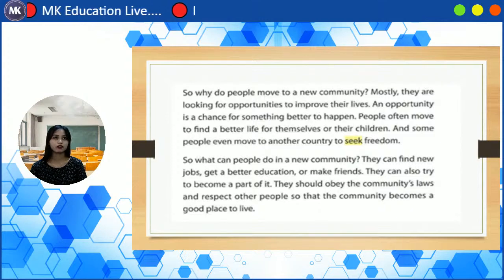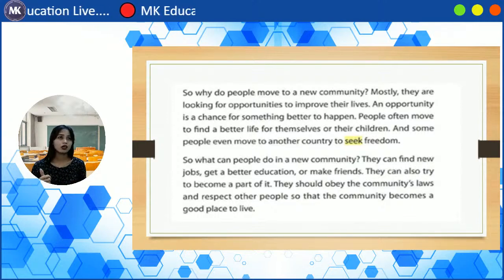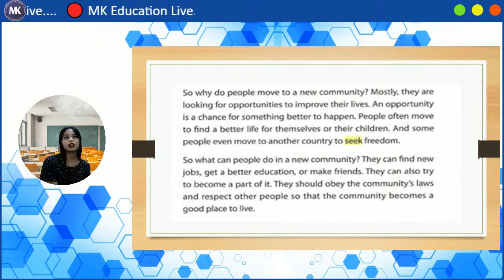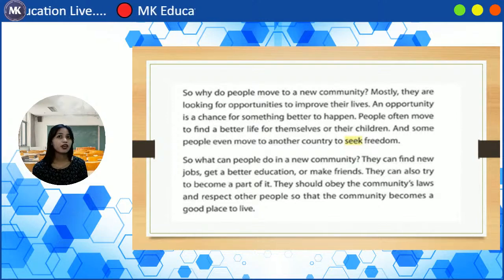So if you are a new citizen in that country, the best thing that you need to do is to obey the laws, right? Even in your previous country, you still needed to do that. And if you move to another country, you still need to obey the laws and respect other people.